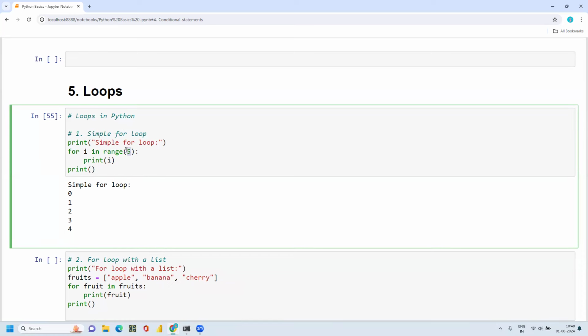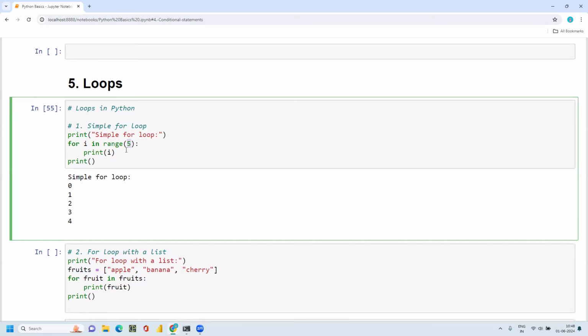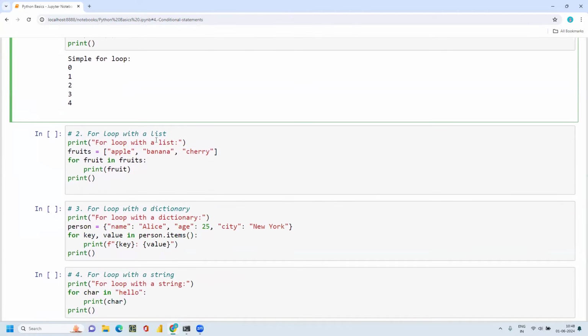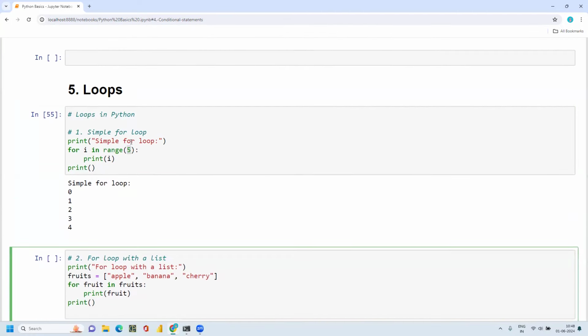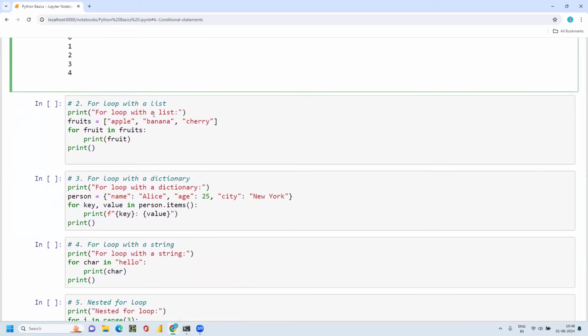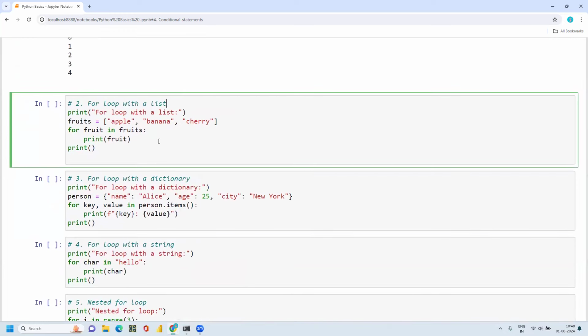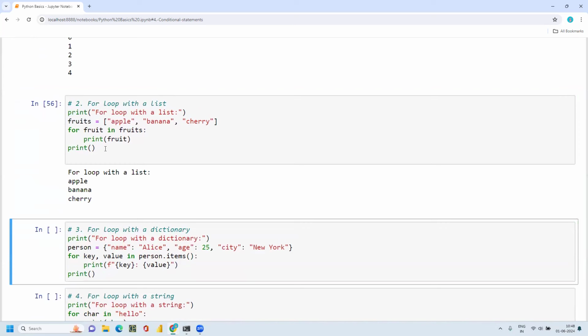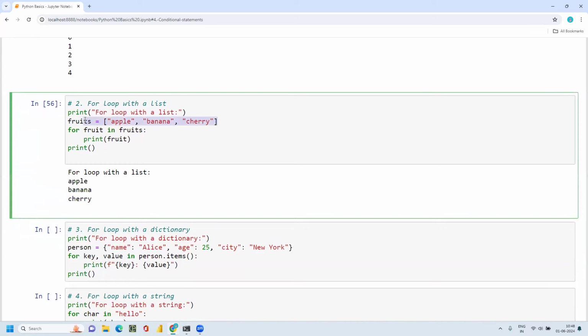So this is a simple for loop, where we wanted to get a range of values. This is for integers, and now let's look at the for loop with a list. I have a list of fruits. I'm assigning fruits equal to apple, banana, and cherry, and I just wanted to print these fruits one by one. For fruit in fruits,